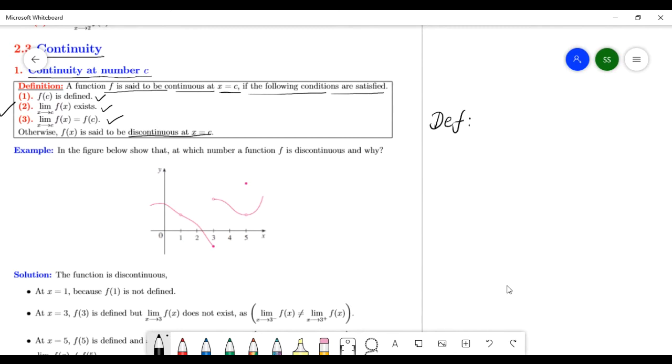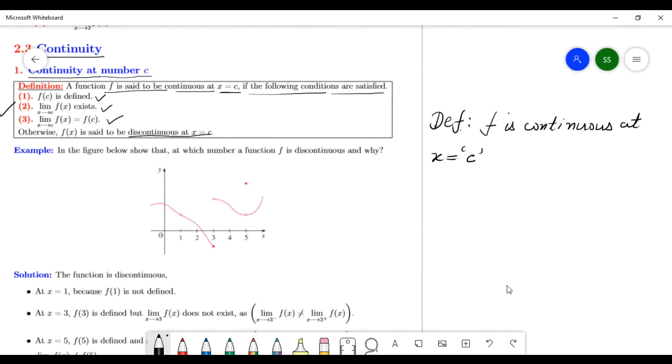The definition of continuity: a function f is continuous at this number C, at x is this C, at this number C. This C is a real number.